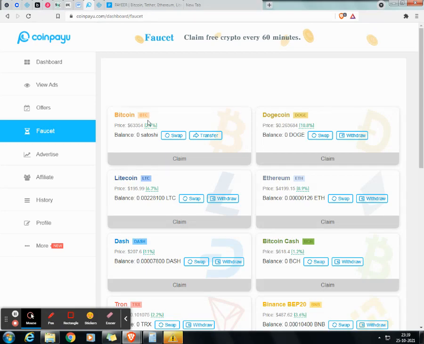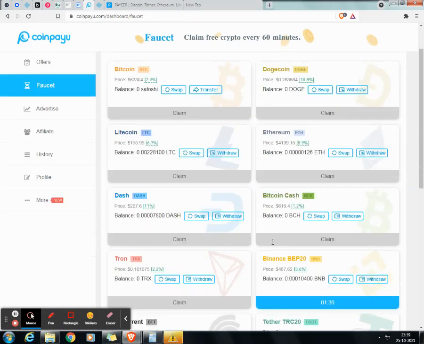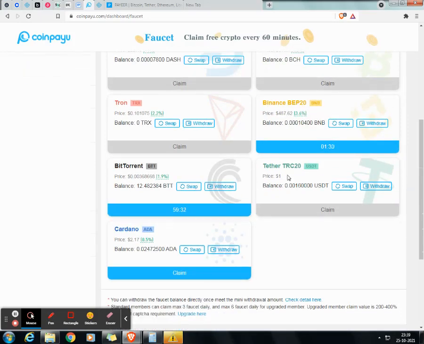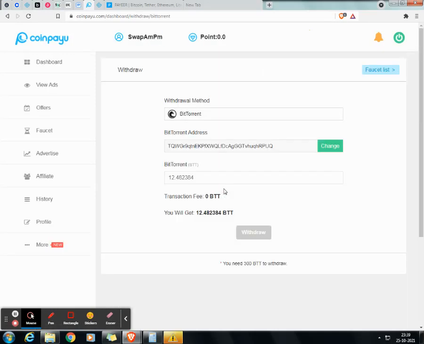Specifically, if you go again to the faucet section, you see how many faucets are available: Bitcoin, Dogecoin, Litecoin, Ethereum, Dash, Bitcoin Cash, Tron, Binance, here is BitTorrent, here is Tether. If anybody wants USDT, I don't think anybody wants to swap just USDT, but still. And here is Cardano. So whatever you want you can earn here. Currently my total BitTorrent available is 12 BitTorrent. And if you click the withdraw button, you can't withdraw. Why? Because you need 300 BTT to withdraw.